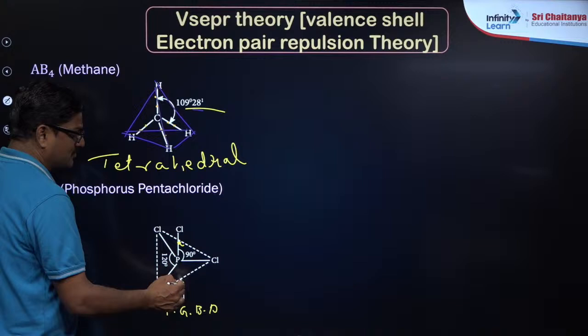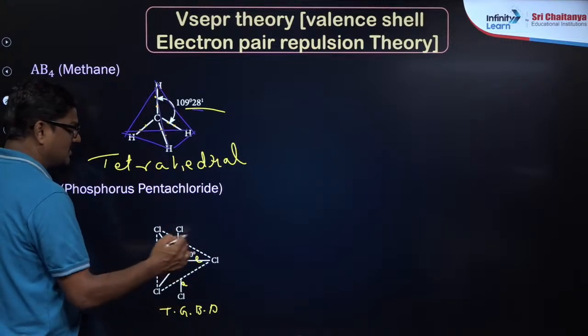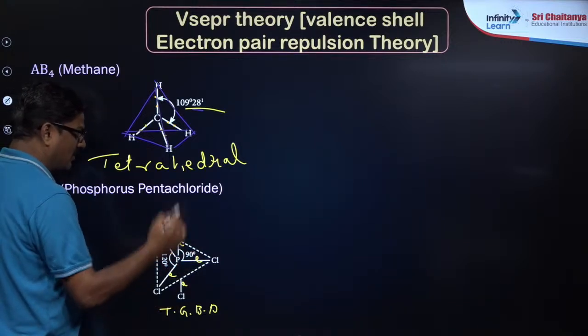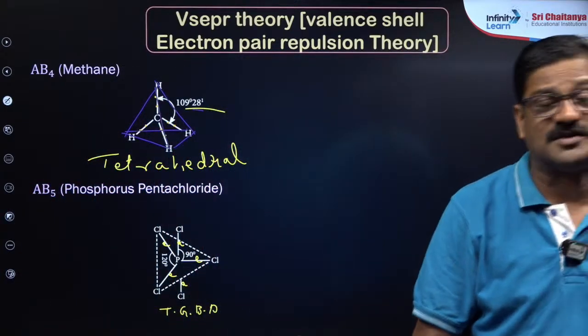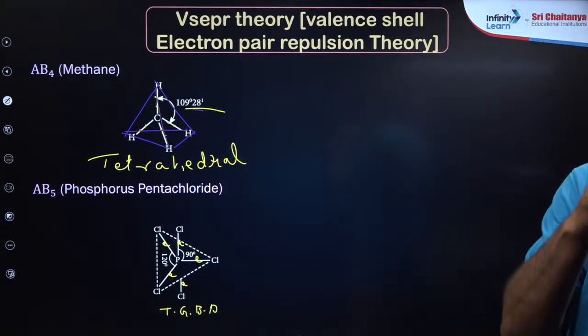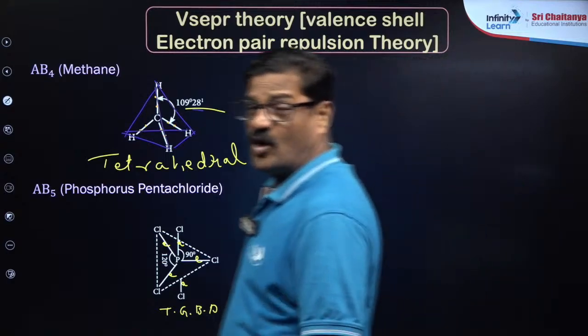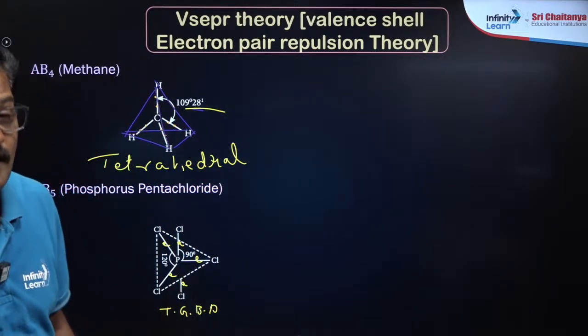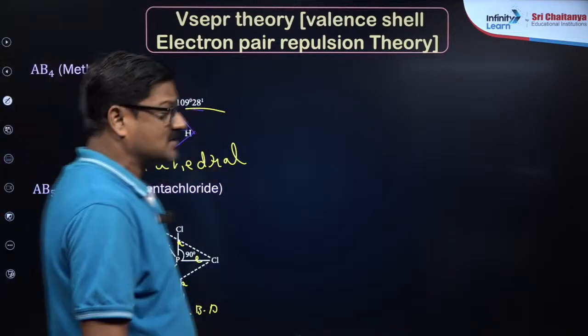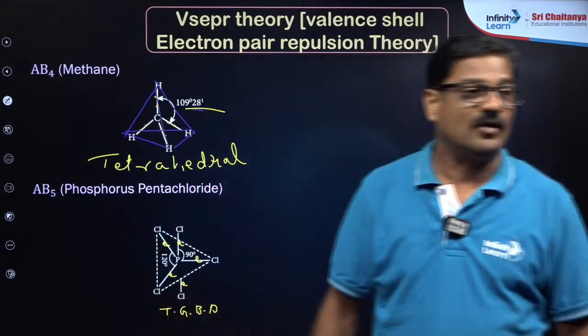In this you can have this 90 angle here and 120 angle here, and this bond is axial bond, and this bond is axial bond, this bond is equatorial bond. Okay, so there are 3 equatorial bonds and 2 axial bonds. Equatorial bonds are short and axial bonds are long, and equatorial bonds short होने का वजह से ये strong होगा and axial bonds long होने का वजह से ये weak होगा.